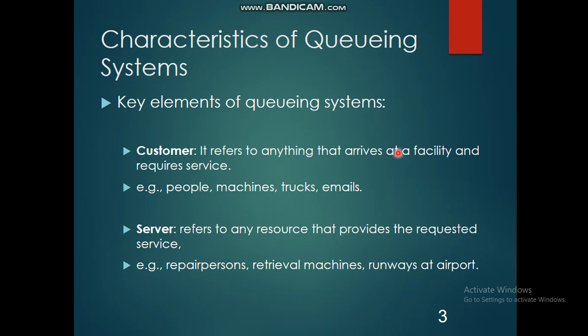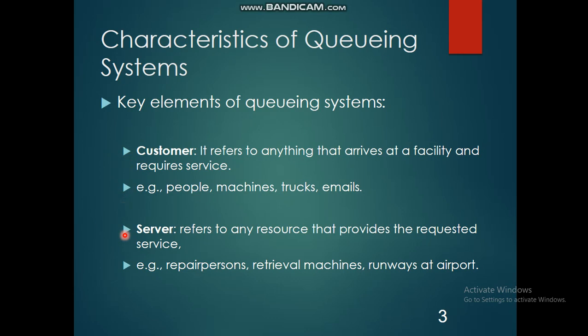Let us see what the characteristics of queuing systems are. The key elements of queuing systems are the customer and the server. What is a customer? The term customer refers to anything that arrives at a facility and requires service. For example, customers can be people, machines, trucks, email, etc. What is a server?